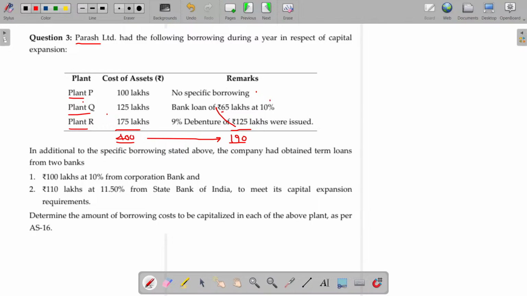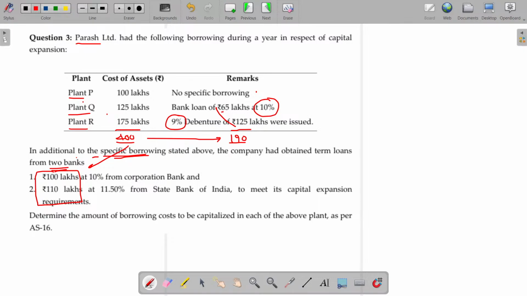Specific borrowing means the applicable rate of interest for that borrowing will be capitalized. No problem. In addition, the other 210 balance will be from general borrowing. In addition to the specific borrowing stated above, the company had obtained term loans from banks, without stating why I am borrowing. It's general borrowing. They have borrowed two loans here, 100 plus 110, overall 210. So out of 400, 190 is the specific borrowing, 210 is the general borrowing.